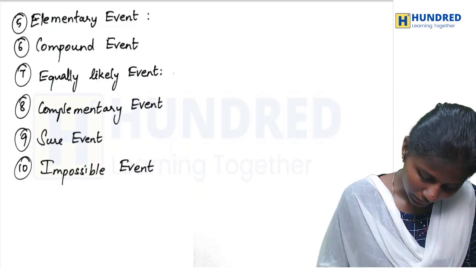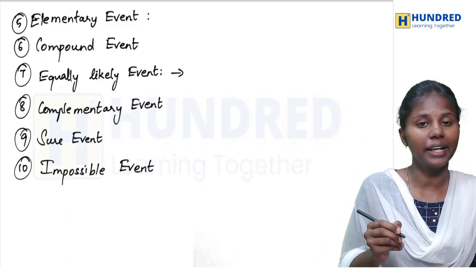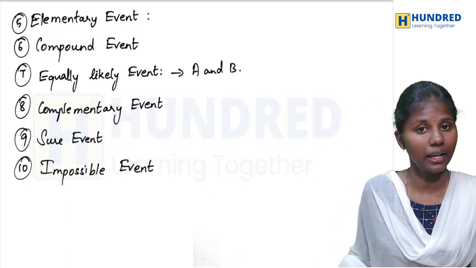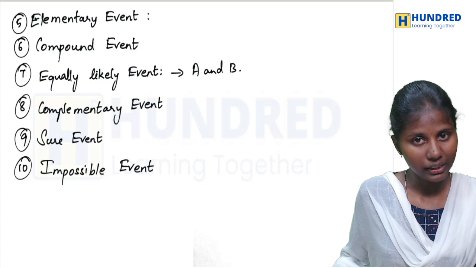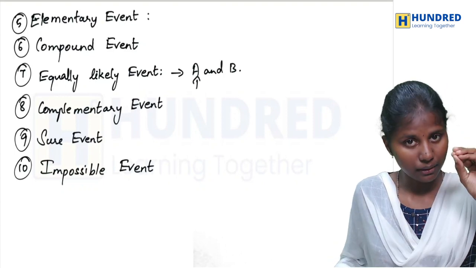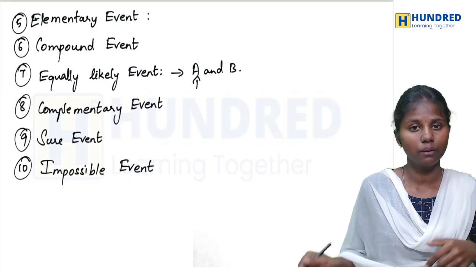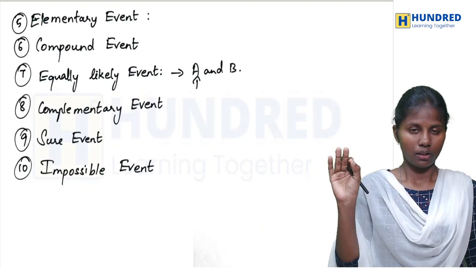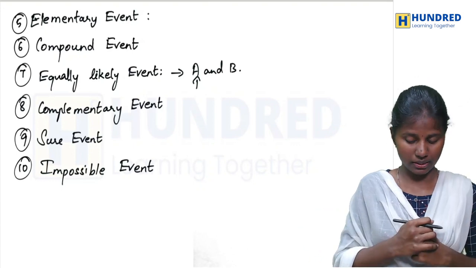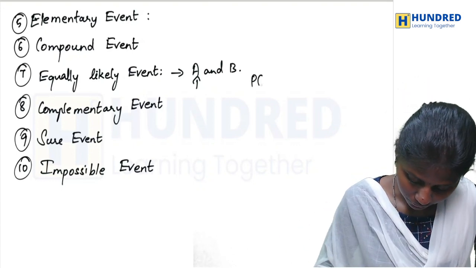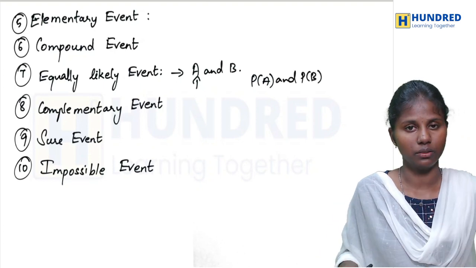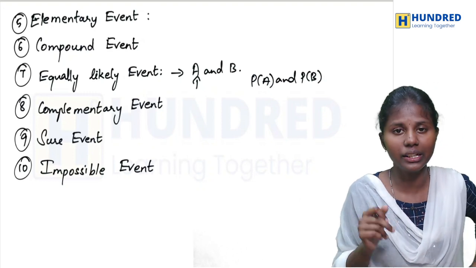When I talk about equally likely events, it talks about 2 events. Let's say A and B. A and B are equally likely if the chances of getting event A and B are both exactly equal. Then they are said to be equally likely events. For example, if P of A and P of B are equal, then we can say they are equally likely events.